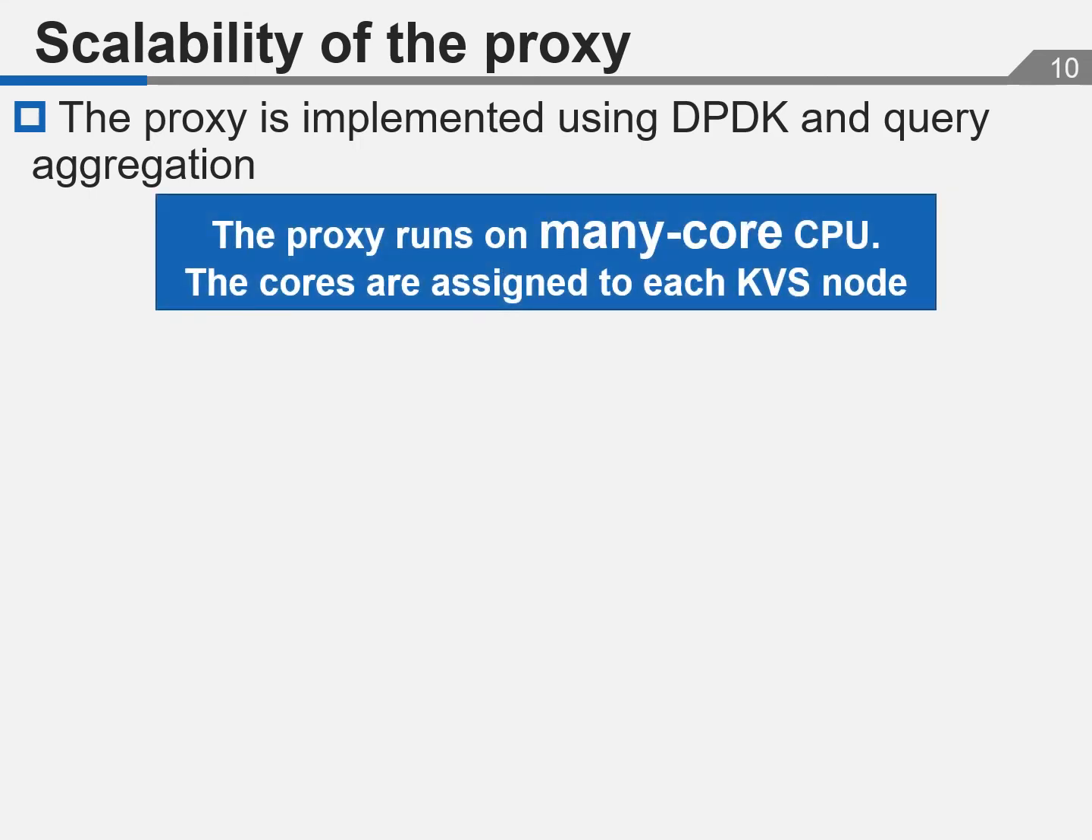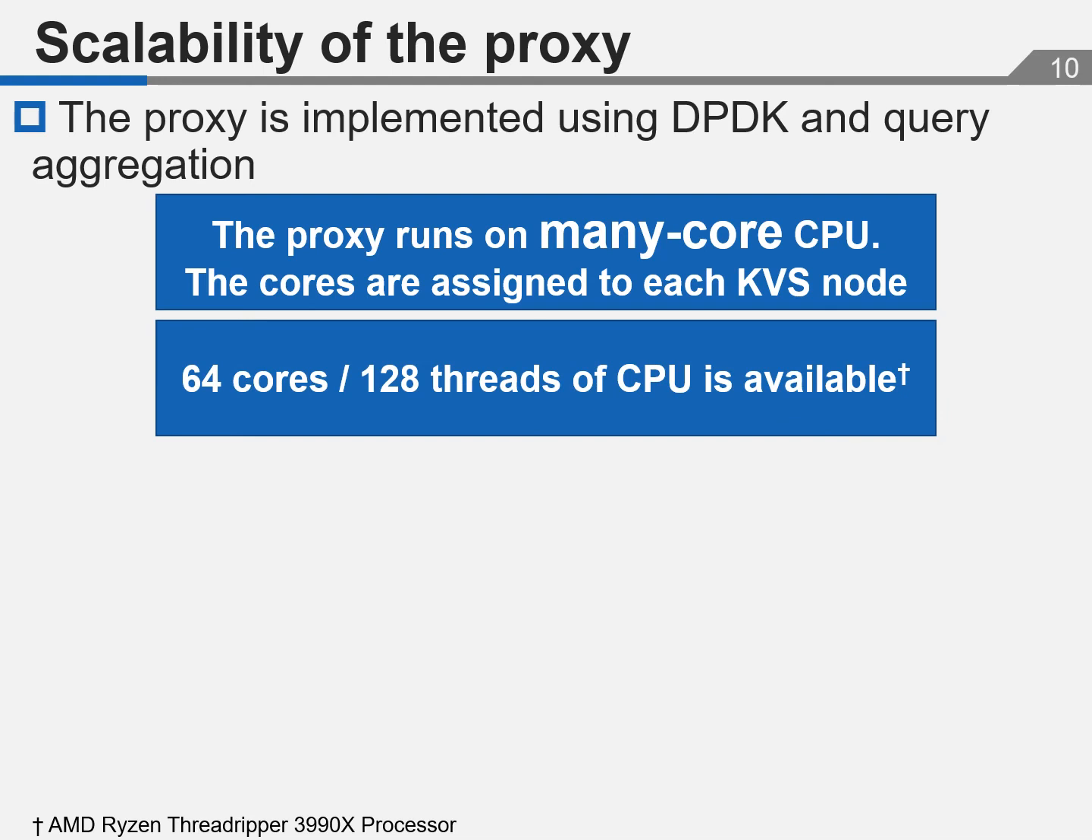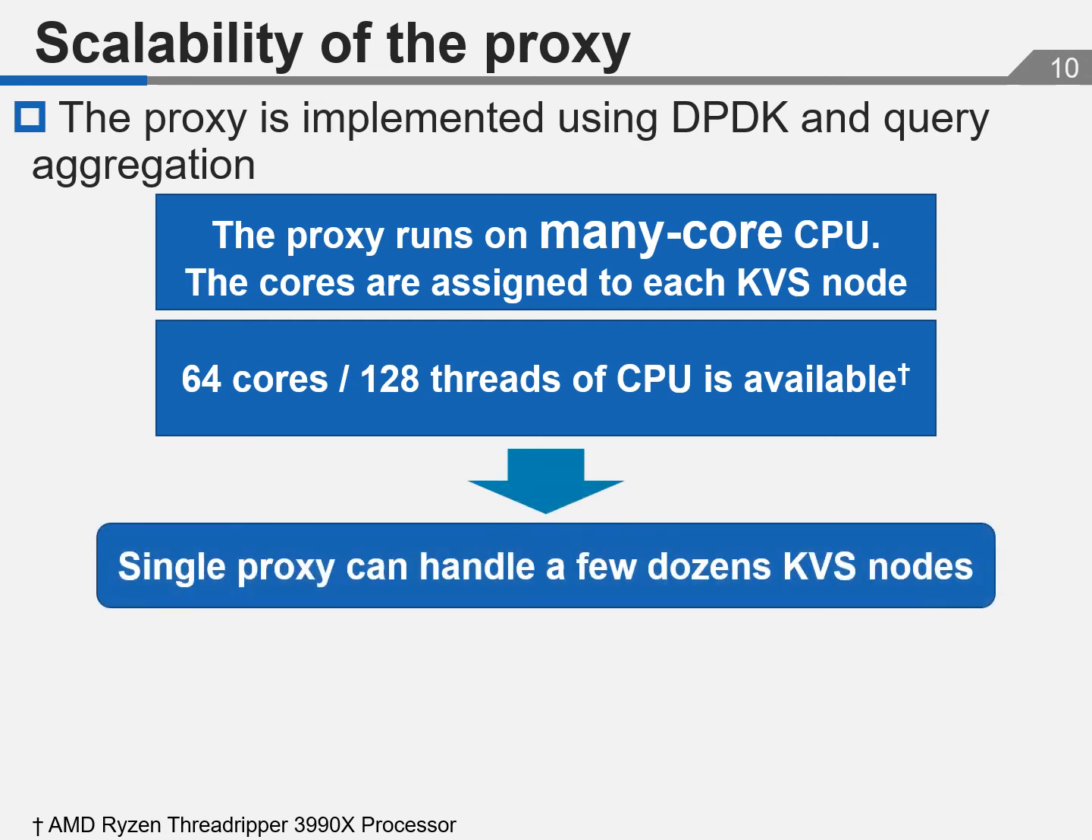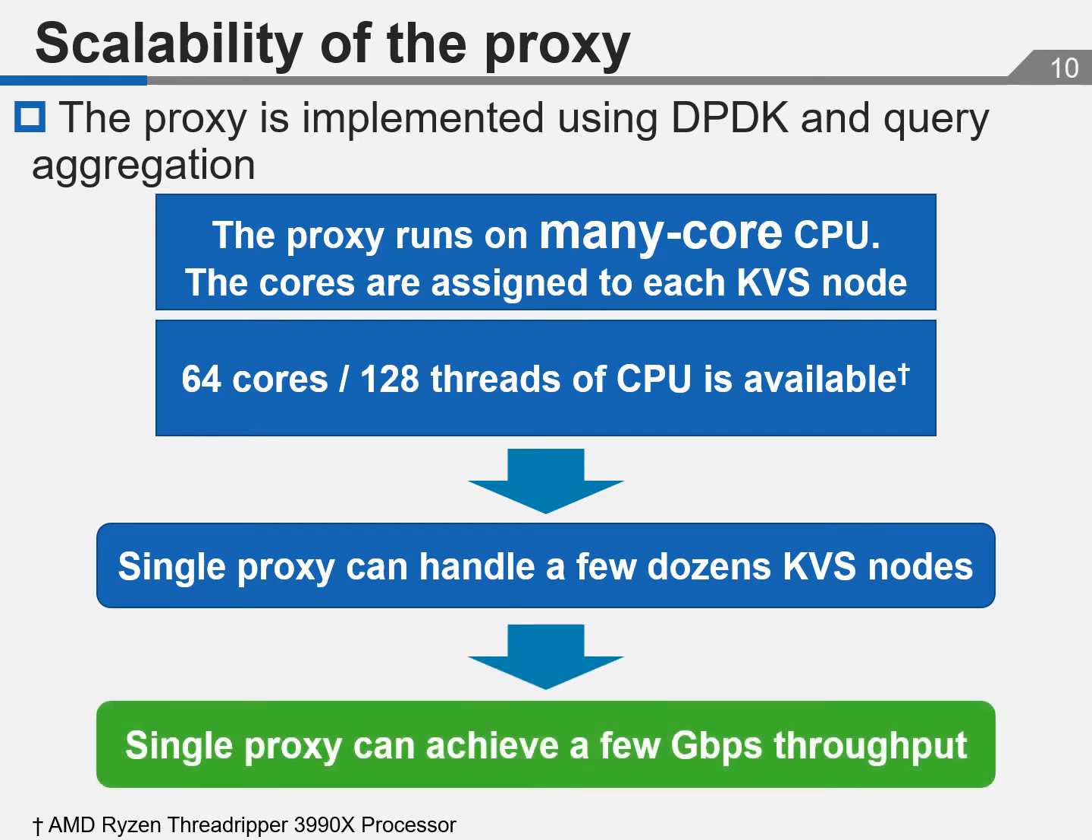The proxy runs on many core CPU machines, and the cores are assigned to each data node. Now, 64 cores and 128 threads of CPU are available. So, a single proxy can handle a few dozen data nodes, and a single proxy can achieve a few gigabits per second throughput.